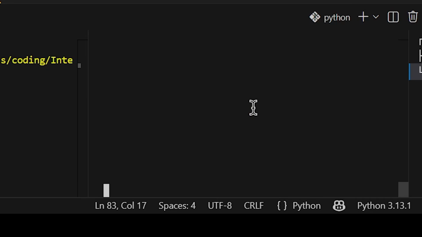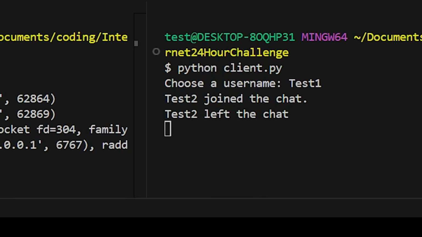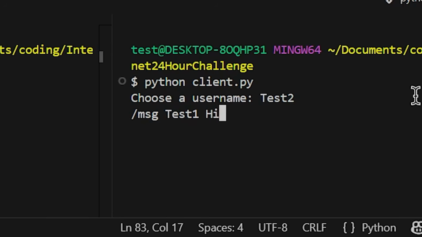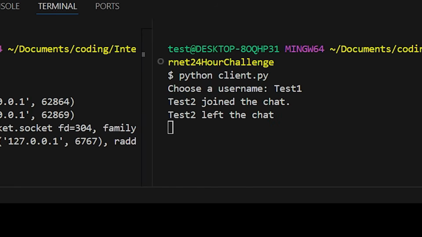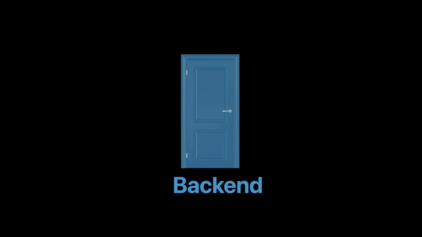Okay, let's try this. What just happened? Why is the client disconnecting when sending a message? Maybe with a simpler message? No. So now it should work. And yes, let's go. Now that we finally have private messaging, we basically have the backend done.